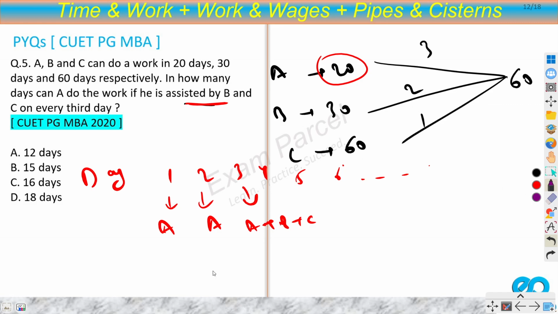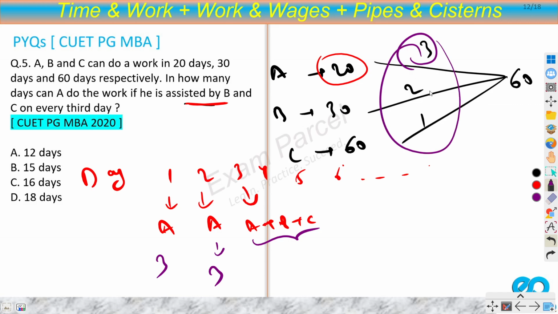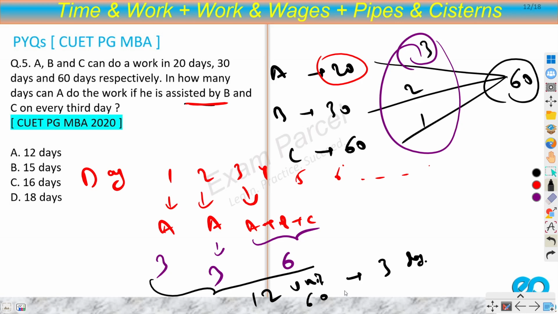So now you can add the efficiency. On the first day, three units of work will be done because A is working alone. On the second day also 3 units of work will be done. But on the third day, all three will be working, so 3 plus 2 plus 1, 6 units of work will be done. Right, and this will be repeated. So total work in 3 days: 6 plus 3, 9, 9 plus 3, 12. So 12 units are done in 3 days, but we have to do 60 units of work. So obviously 60 will be done in 3 into 5 days, right? So that would be 15 days.